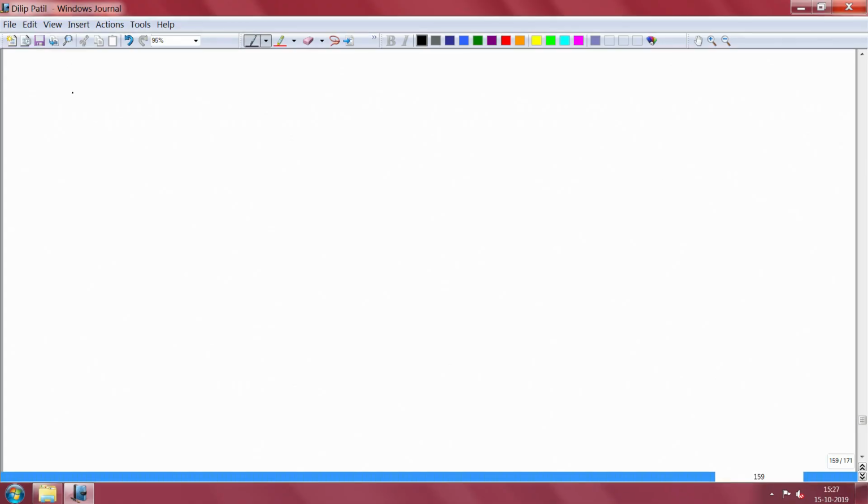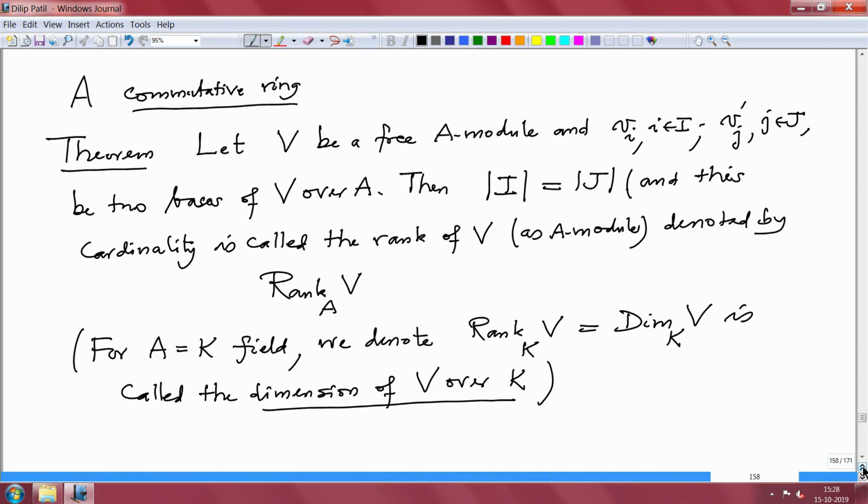Okay. So if you remember how it was proved for linear algebra, let me start writing the proof. And one very important thing I forgot to mention: A is a non-zero ring.